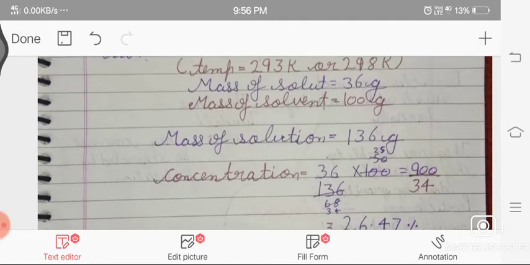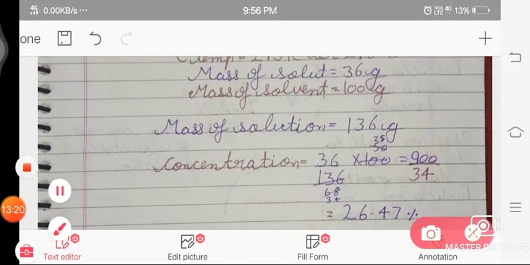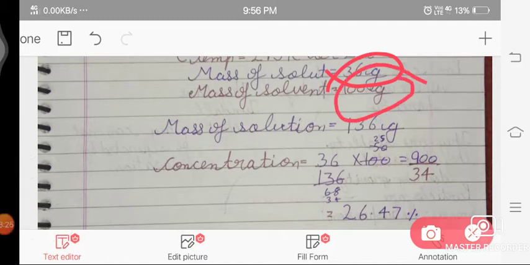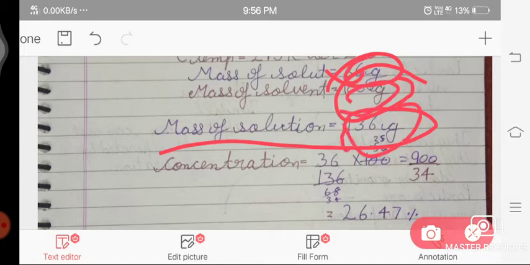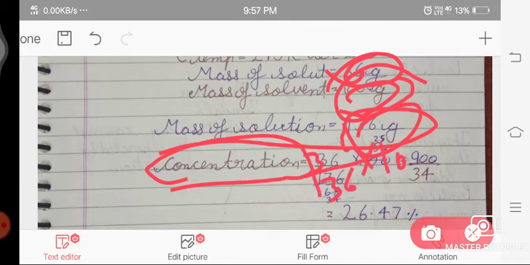So the mass of the solute is 36 gram. Mass of solvent is 100 gram. So the mass of the solution is 136 gram, 100 plus 36. Then we apply the method, which is the mass of solute by the mass of solution into 100. So we can reduce it to the simplest form, multiply and then divide, and we get the answer of 26.47%.